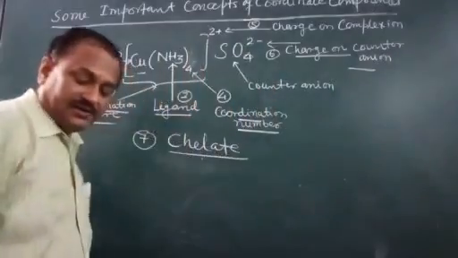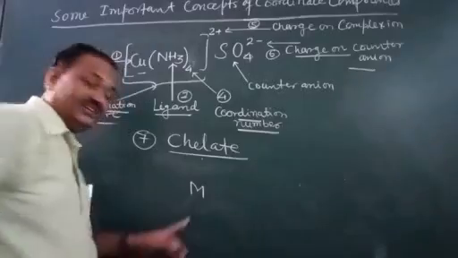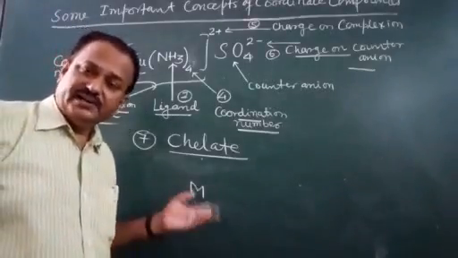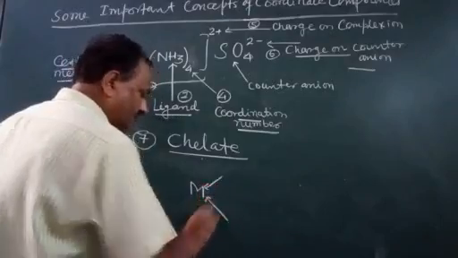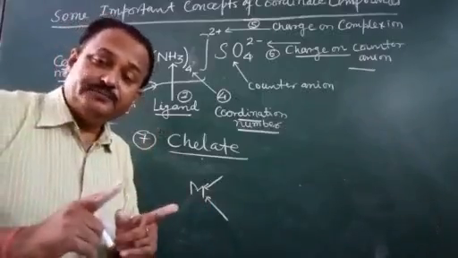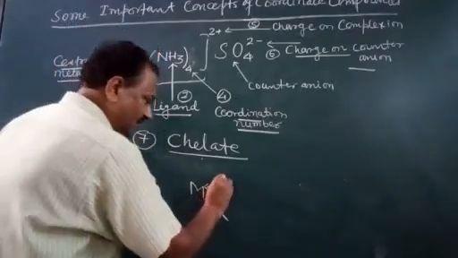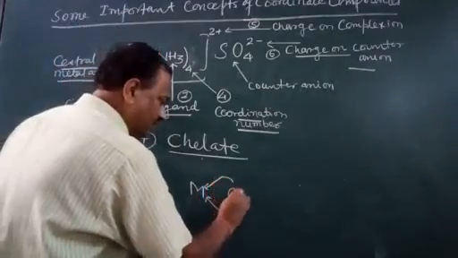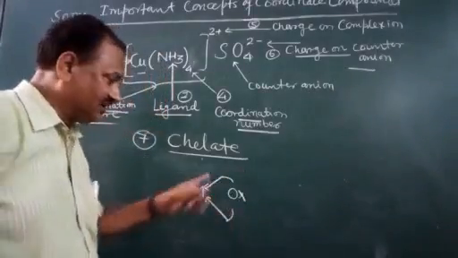Now see, here I have written M for any metal atom. If you want to make a ring, we have to write down the symbol of a ligand. Oxalato is written here as OX, and there is a circle.